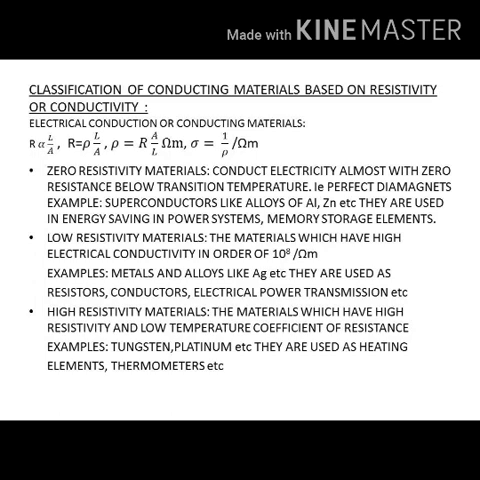The reciprocal of electrical resistivity will give rise to electrical conductivity. That is sigma equal to 1 by rho per ohm meter. The classification based on their conductivity is zero resistivity materials, low resistivity materials, and high resistivity materials.